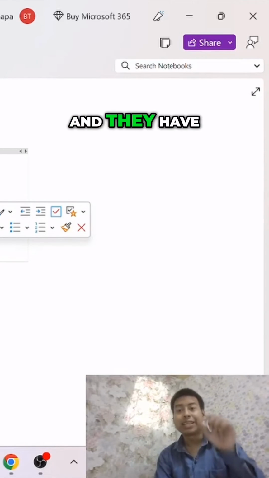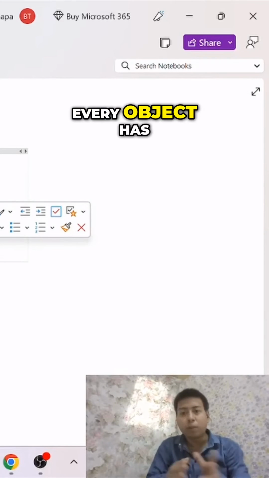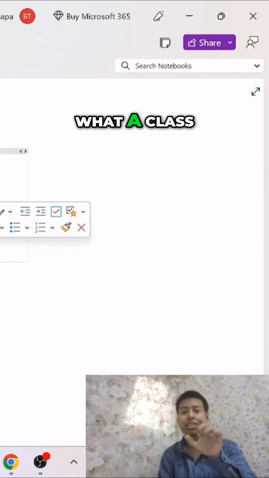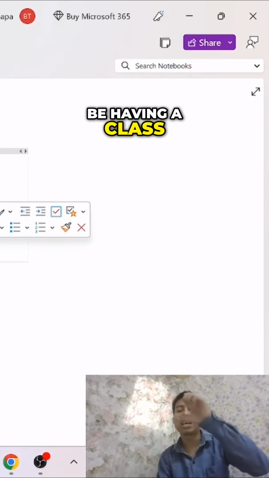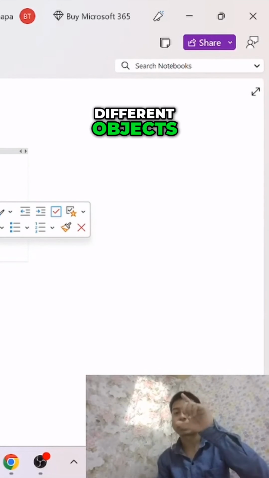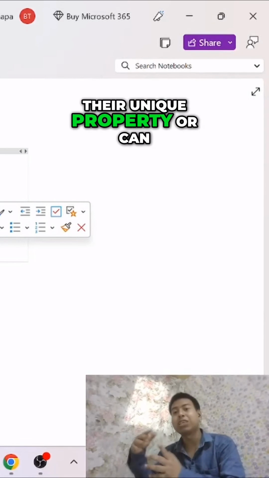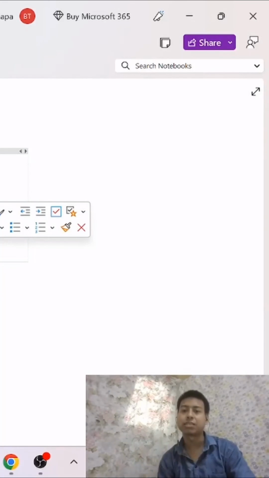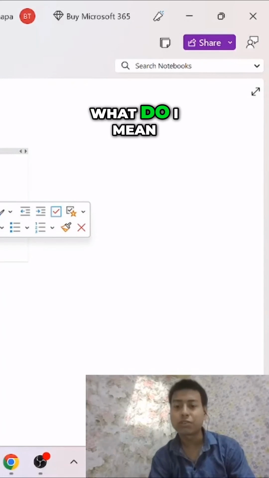Right? And they have their unique capabilities also. Every object has their unique capabilities also. So that is what a class and object is. So we will be having a class in our program through which we can create different objects, right? And those different objects can have their unique property or can have the same property as their class. Okay. So this is what I mean by class.